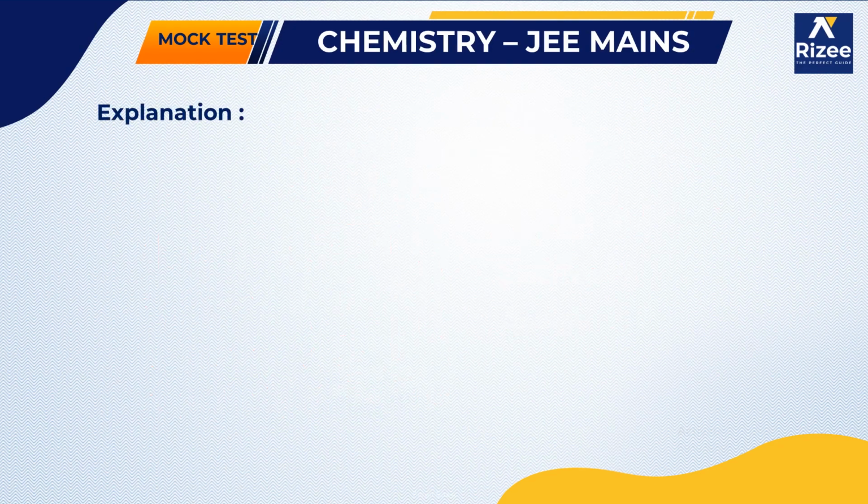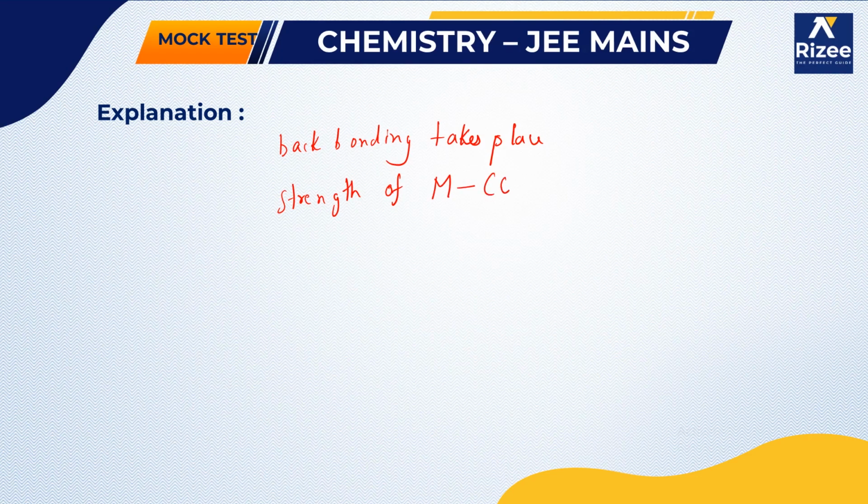So remember one thing, whenever back bonding takes place, the bond between the metal and the carbonyl group will be stronger, and the carbon-oxygen bond will be weaker.